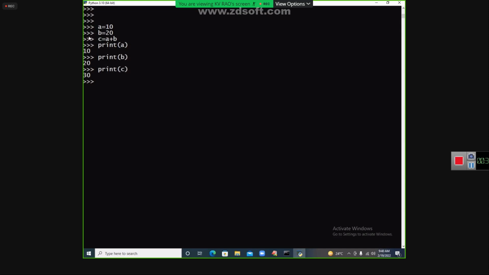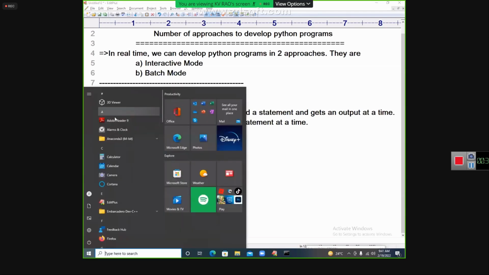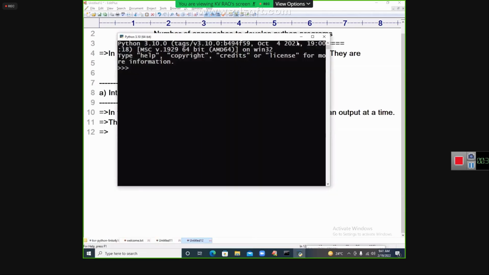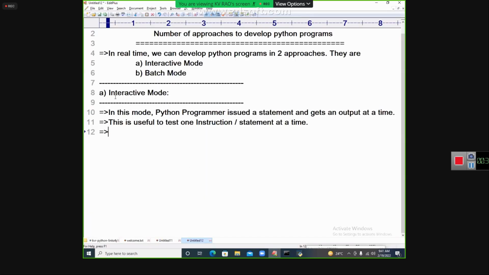So I wrote these 6 statements. I will close my command prompt. I will say exit off. When I say exit off, it comes out. When I go to the Python command prompt again, Python 3.10, I do not have those instructions. That means the Python command prompt does not allow us to store programs permanently. So this mode is not recommended.